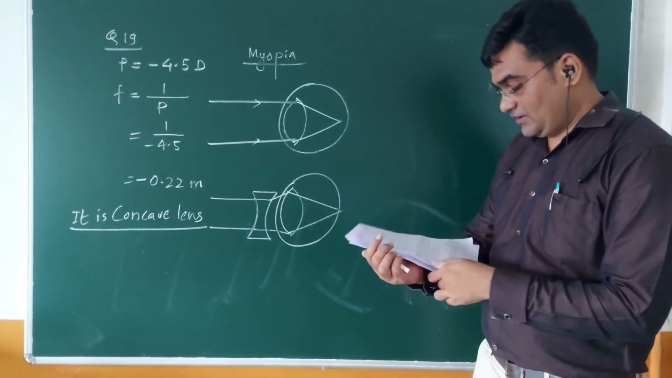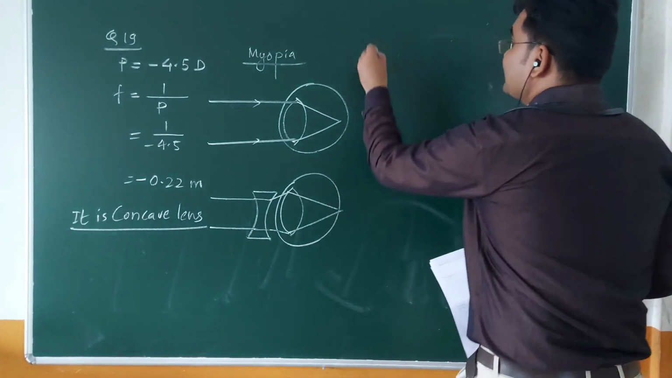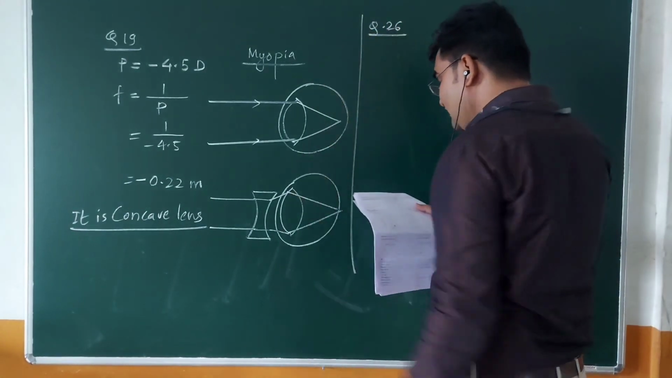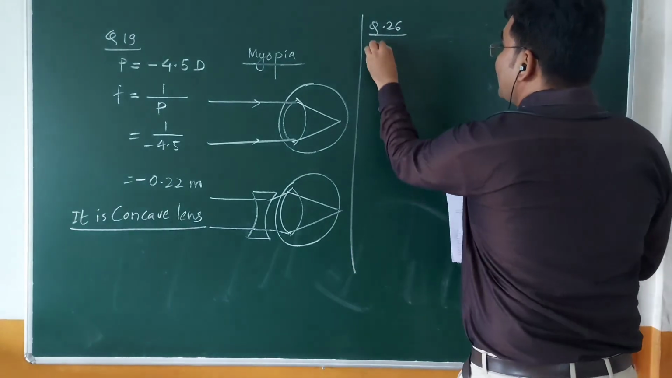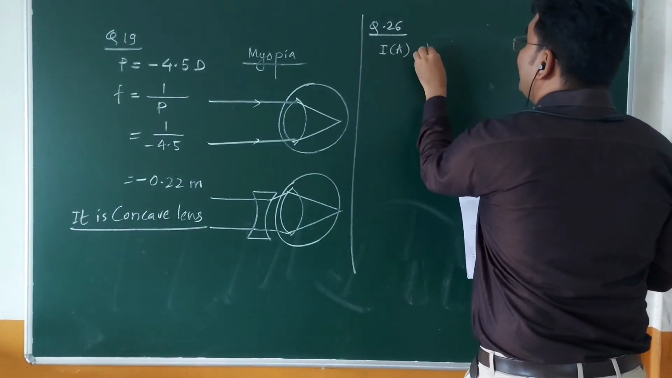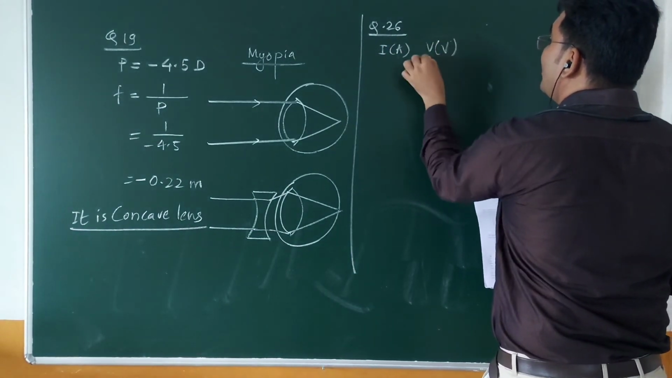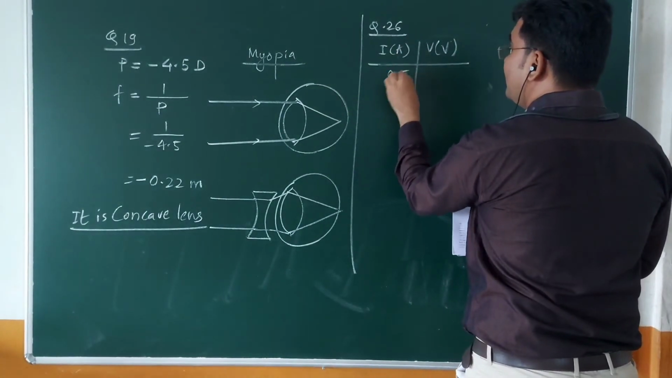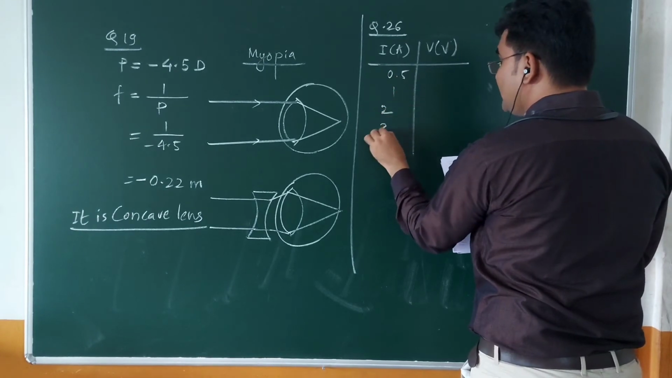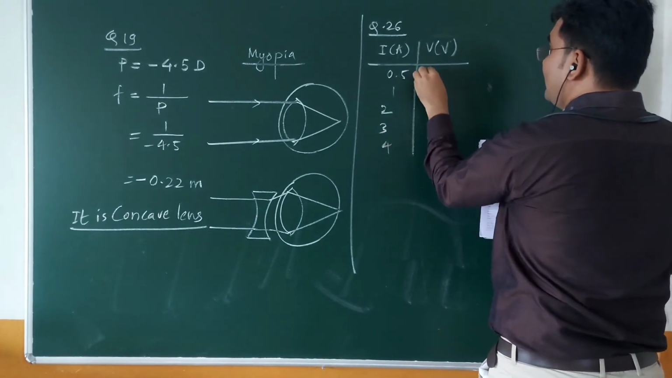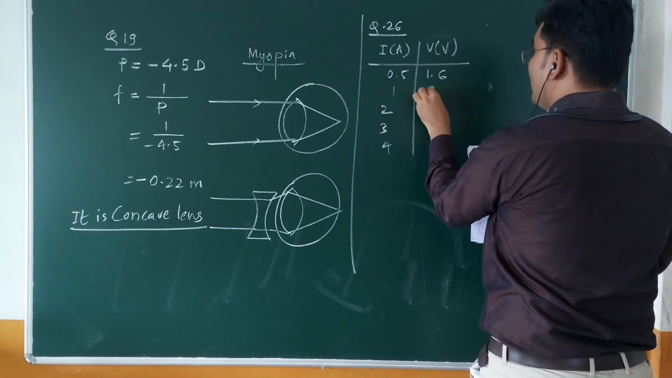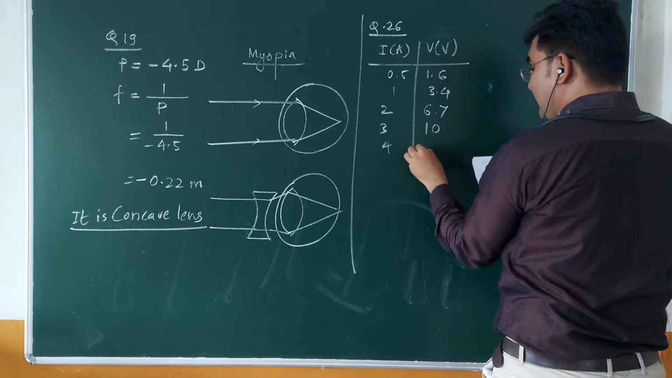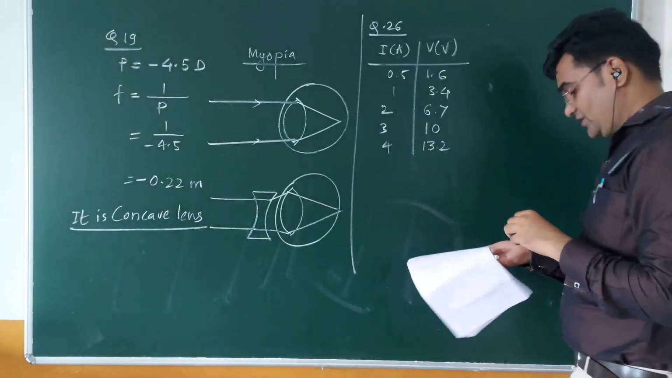The myopia. Last question, question number 26. What is question number 26? In this question we have given values of current in ampere and potential difference in volt, and we want to plot the graph between them. The current values are 0.5, 1, 2, 3 and 4. These are the values: 1.6, 3.4, 6.7, 10 and 13.2 are the values of potential differences.